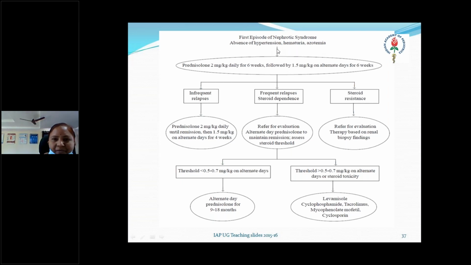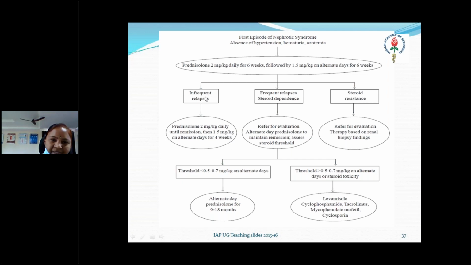So first episode of nephrotic syndrome: absence of hypertension, absence of hematuria, absence of azotemia. That means it's minimal change nephrotic syndrome, steroid sensitive nephrotic syndrome. So prednisone 2 mg per kg daily, or otherwise 60 mg per square meter per day. If you can remember that. Otherwise, remember simply 2 mg per kg daily for 6 weeks, followed by 1.5 mg per kg on alternate days for 6 weeks.